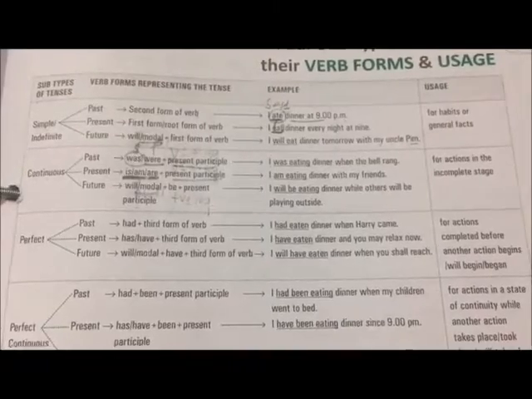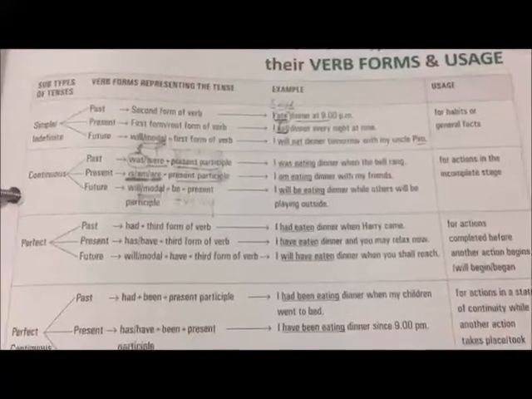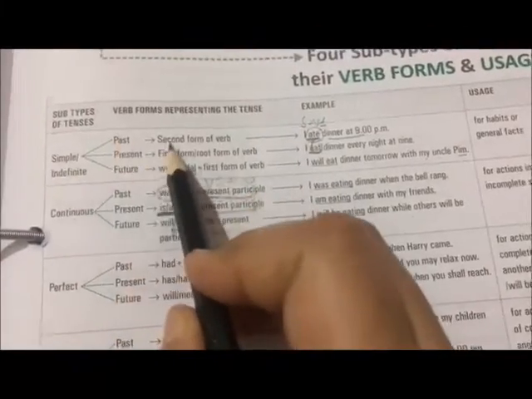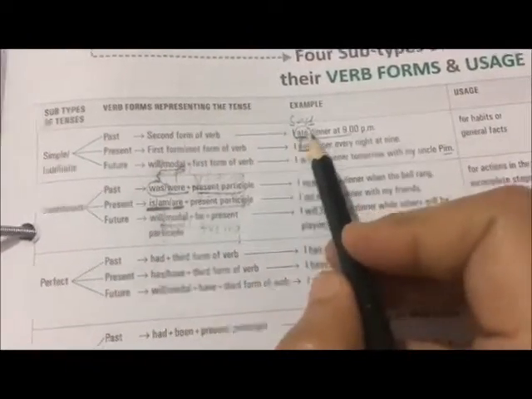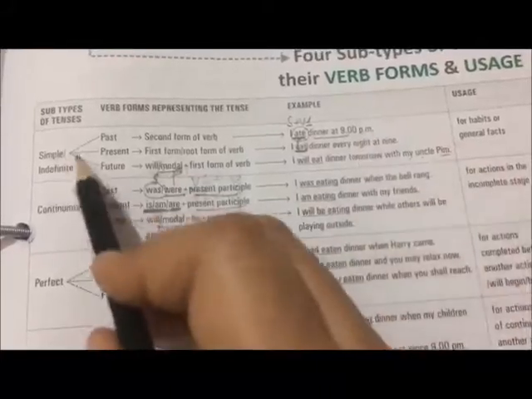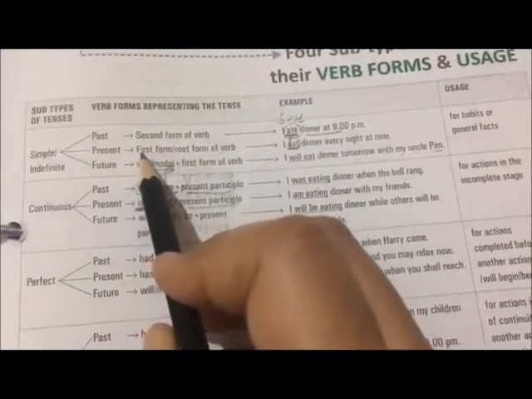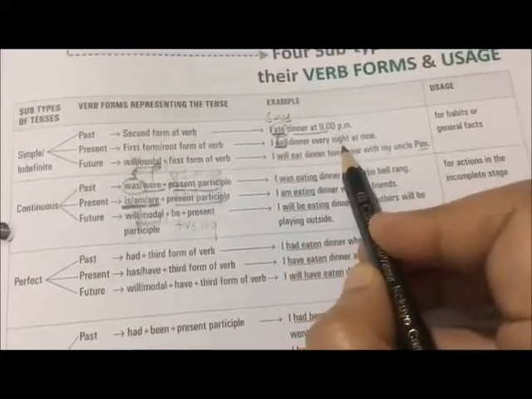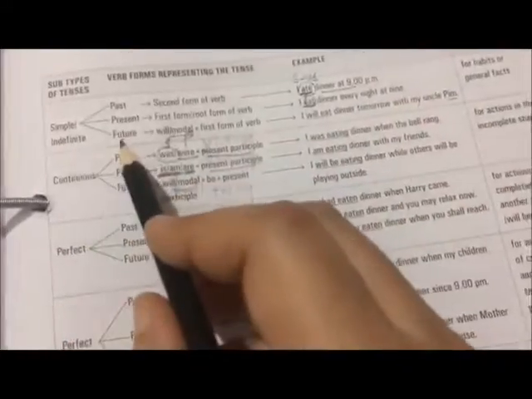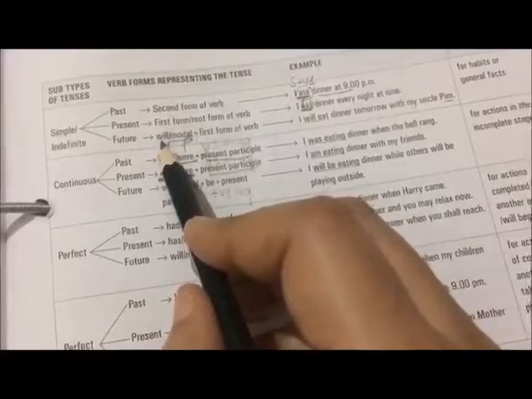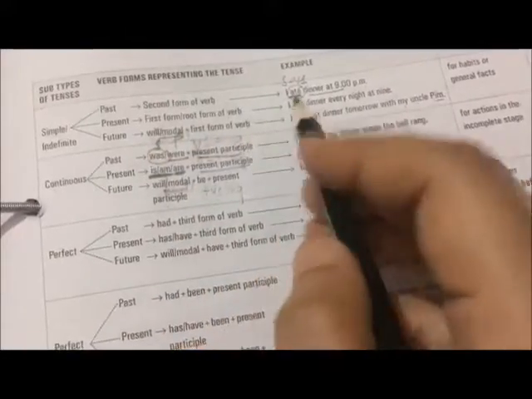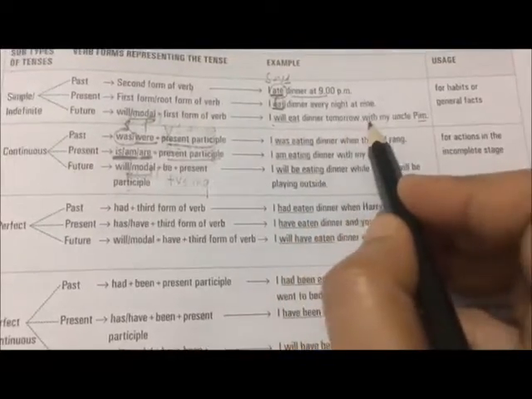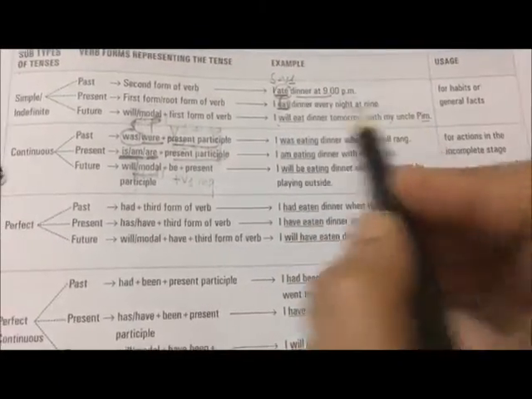So now we'll do a quick revision of the rules of tenses. Fine. So the first is simple past. In this we use the second form of the verb. For example, I ate dinner at 9 p.m. In simple present we use the first form of the verb. Example, I eat dinner every night at 9. And in simple future, the rule is will modal plus first form of the verb. Example, I will eat dinner tomorrow with my uncle Pim.